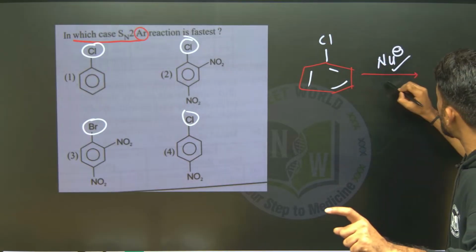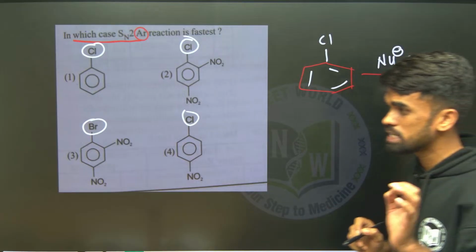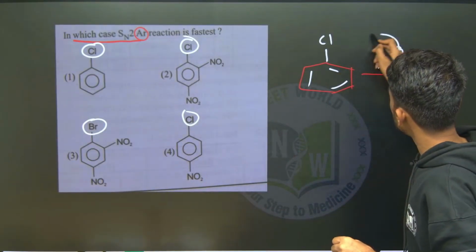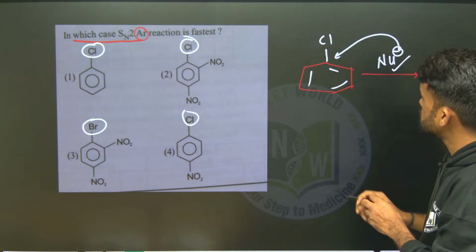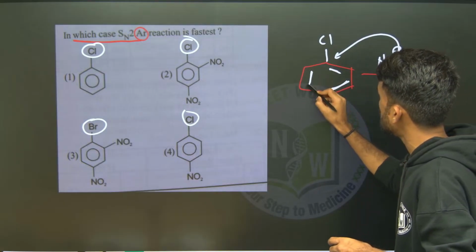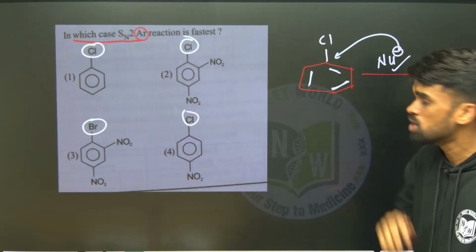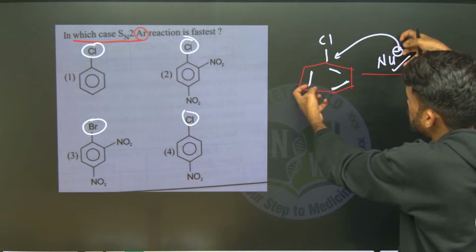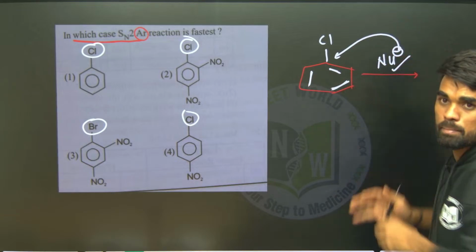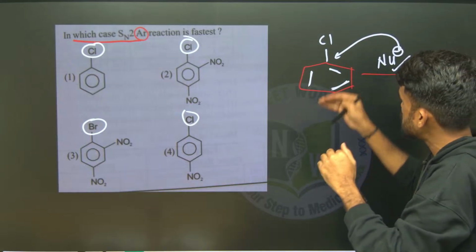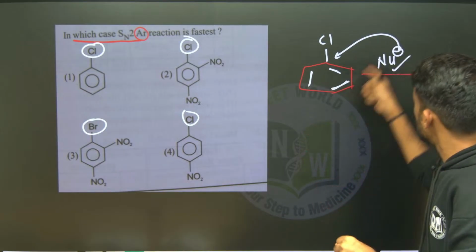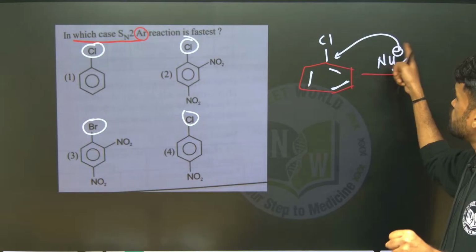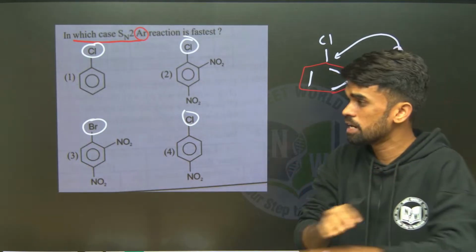See, we know a nucleophile is an electron rich species, right? So it is already electron rich. Now in order to attack this benzene ring, see, the benzene ring already contains high electron density from these pi electrons. So if the nucleophile comes here, what happens? There will be electronic repulsion between the ring pi electrons and this incoming nucleophile. If the electron density in the benzene ring decreases, the nucleophile can easily attack. If it increases, the repulsions between ring pi electrons and nucleophile increase, and the reaction won't take place.